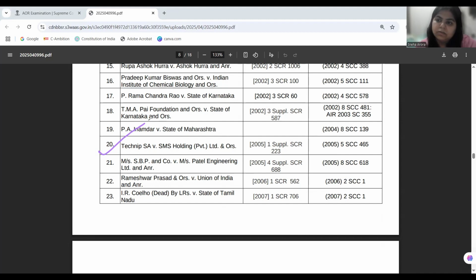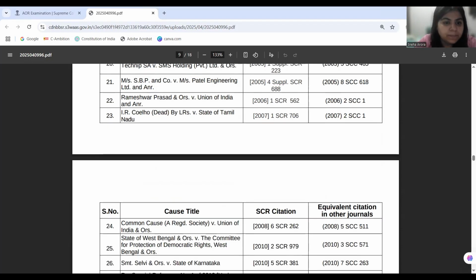Now the companies in question: one French company acquires another French company, and the company acquired by the other French company has a subsidiary in India. So the court is looking at which law will apply here to look into the acquisition and its formalities. The court is saying that French law will decide how the acquisition happened, but for the Indian subsidiary, Indian compliance has to be made. That is what the court is observing. This is a case of private international law where we are deciding what jurisdiction will be invoked.